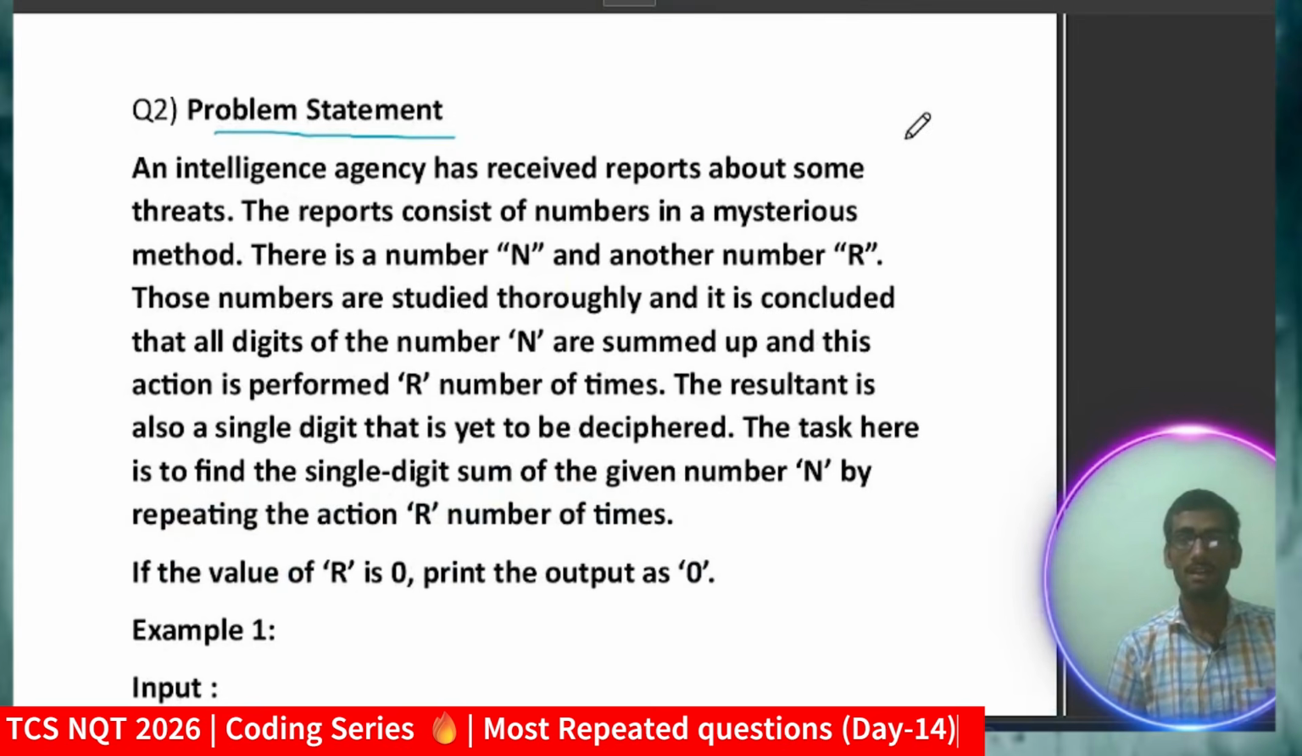So let me move to the next question, and this is also an interesting problem, and this was asked in the 2025 exam. This type of logic will come in almost every year. So that's why I'm saying TCS basically repeats the questions. Okay, so what is the question?